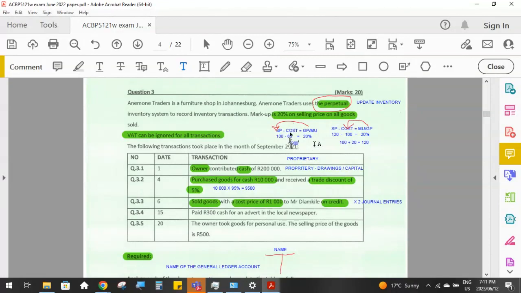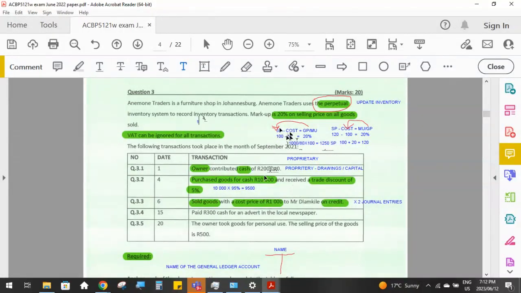And our cost is 1,000. So we need to divide that by 80, because cost is 80 parts. And I want to know what the selling price is. So divide by 80 and multiply by 100. And that will give me 1250, which is my selling price.